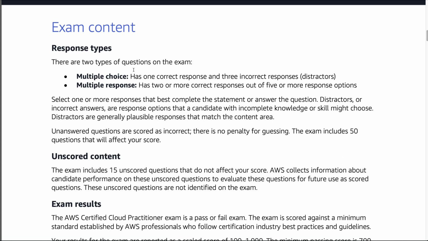And depending on what kind of test you're taking, it could be more or less difficult. In particular, the ones that are more challenging are when there are two or more correct responses. So really it's critical to know the correct services. This is how you can get yourself in trouble on an exam: if you don't know the name of a particular service, it's really easy to say, oh, sure, that's probably the correct service because it sounds like it could be the correct service. But this is where memorization really does play a huge role in passing an exam.